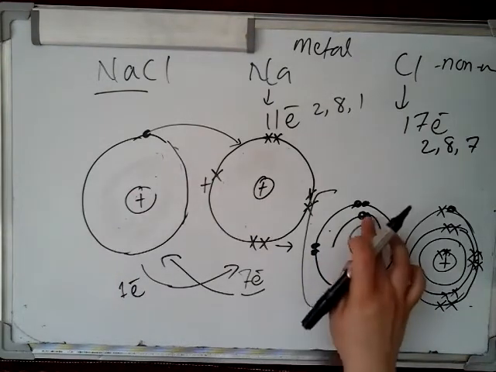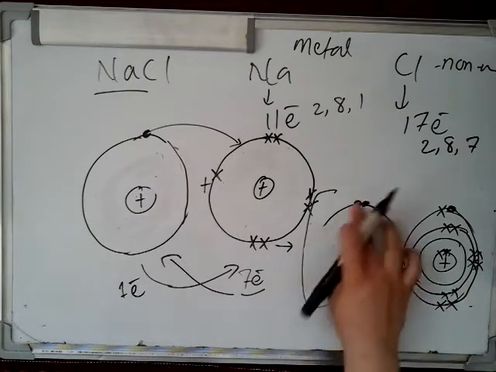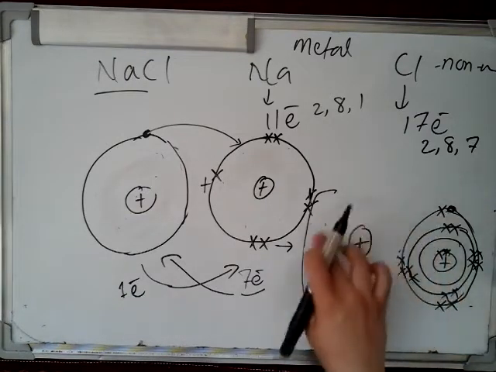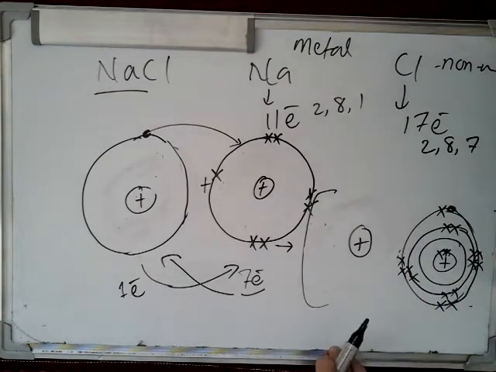Inner shell electrons are not involved in any chemical reaction, so they remain as they are.